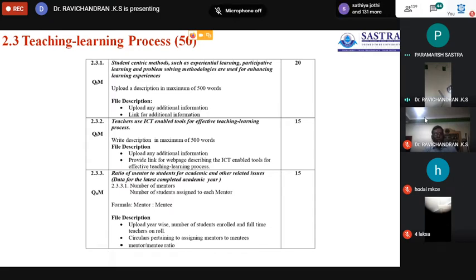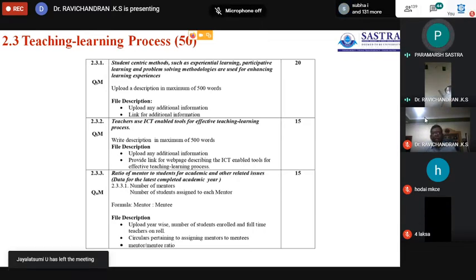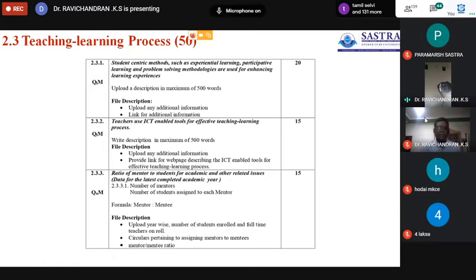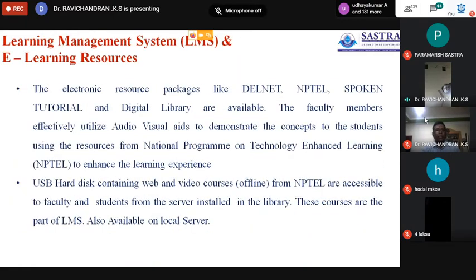Certain subjects, especially in the medical related field, such as a live operation or a cross section of the brain, are effectively taught through ICT enabled things. Whereas in other subjects, like mathematics, the ICT enabled way is not an effective way of teaching. Okay, I will explain it here.